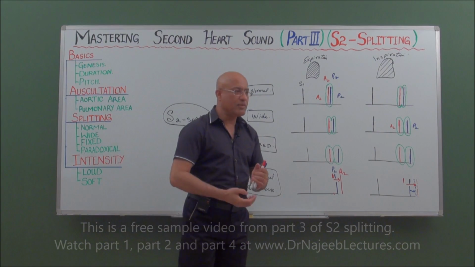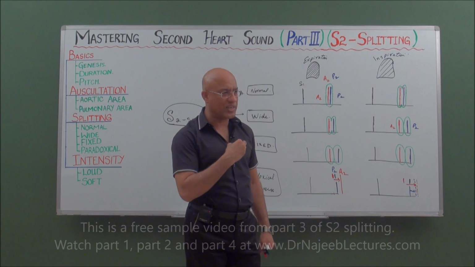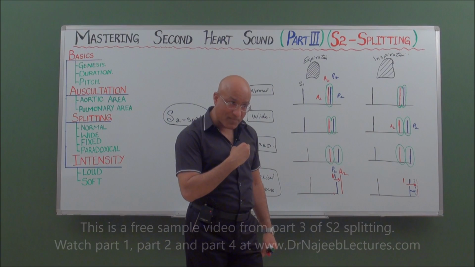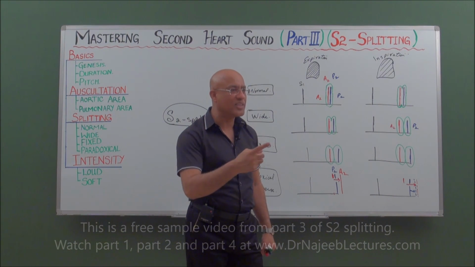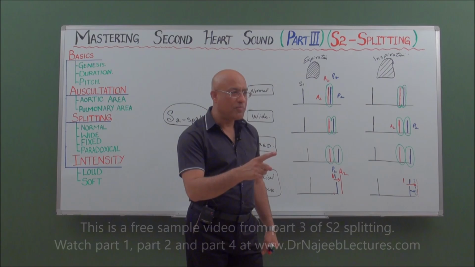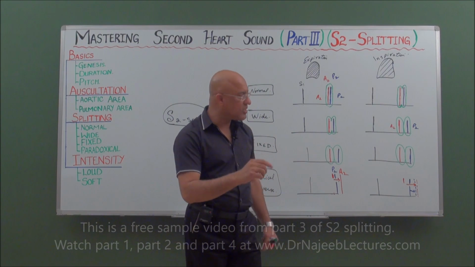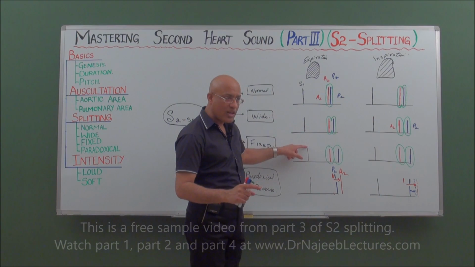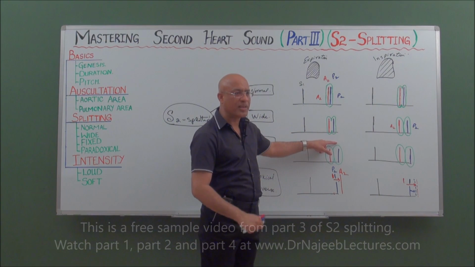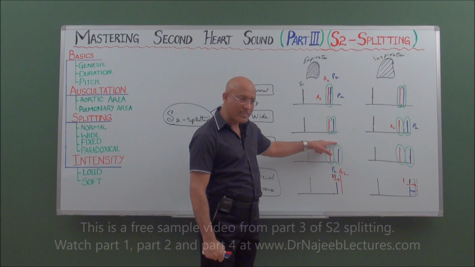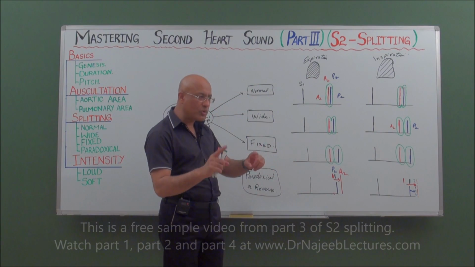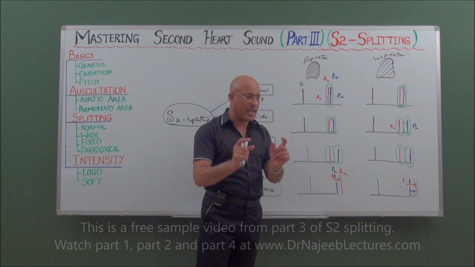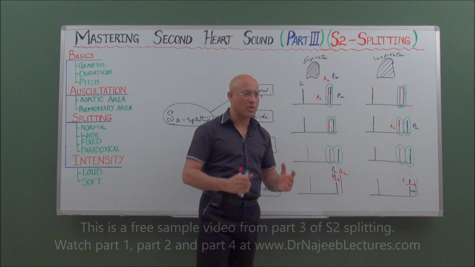Very simple. If there is split only during inspiration, think of normal splitting. If only during expiration, paradoxical splitting. If the sound is split during inspiration and expiration both, but accentuates during inspiration, it's wide splitting. And if the sound is split during inspiration and expiration both, and the degree of splitting is the same, fixed splitting. Okay, let's have a break.